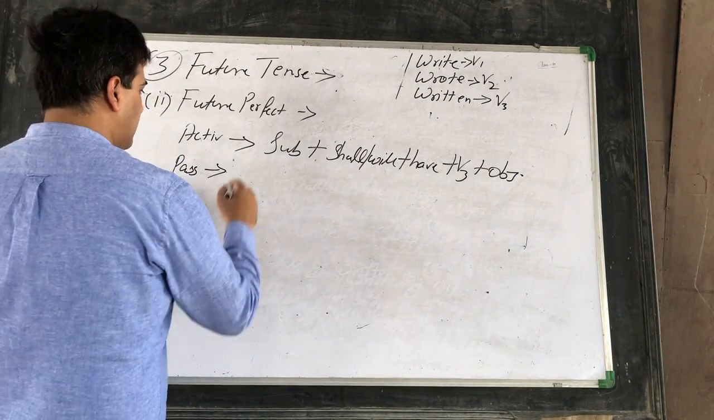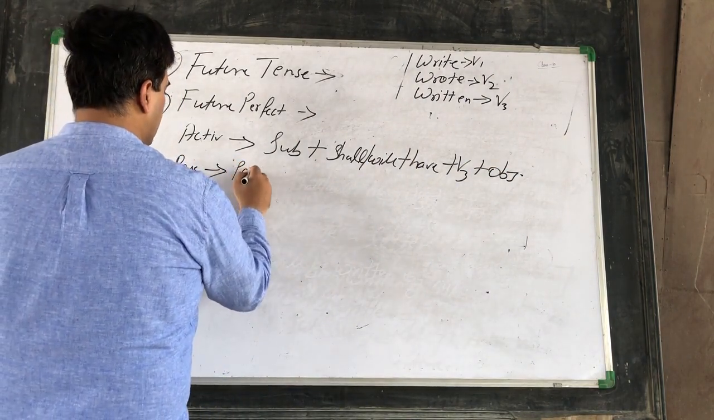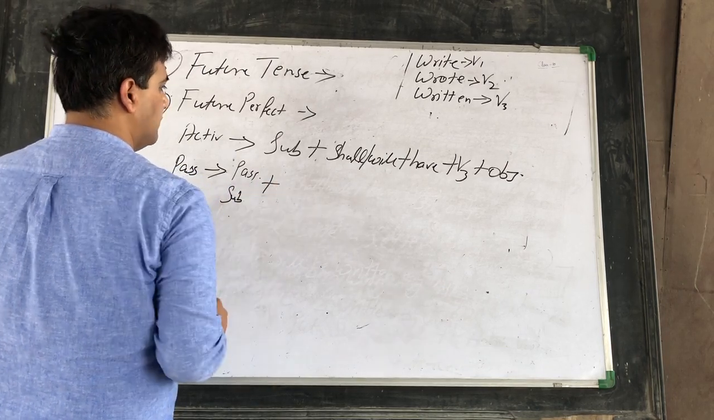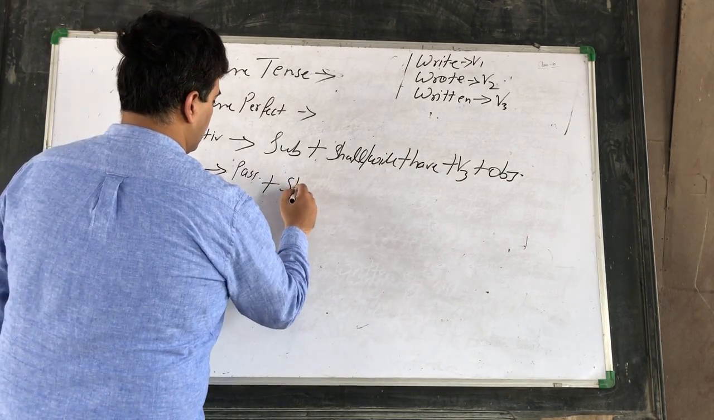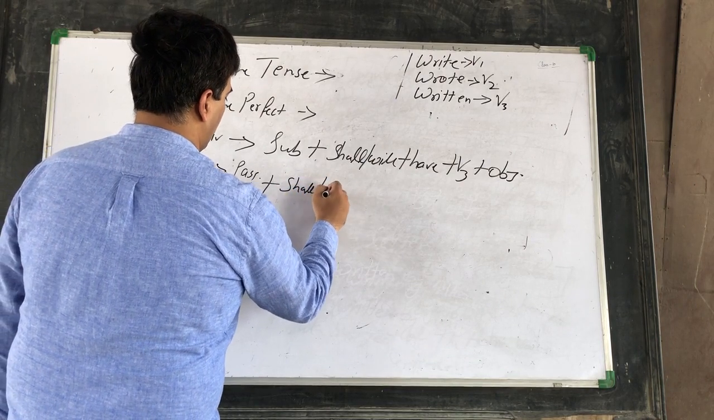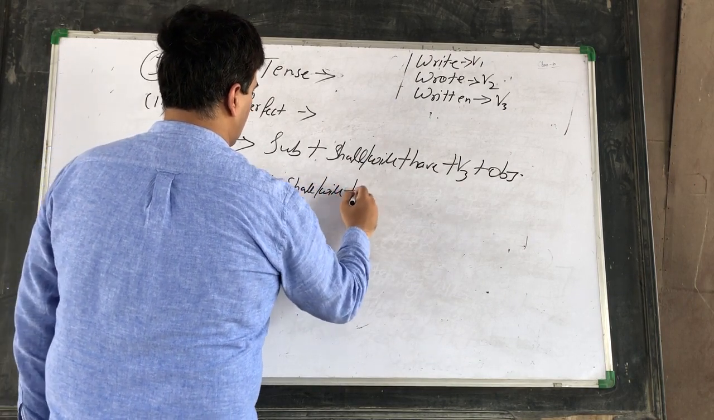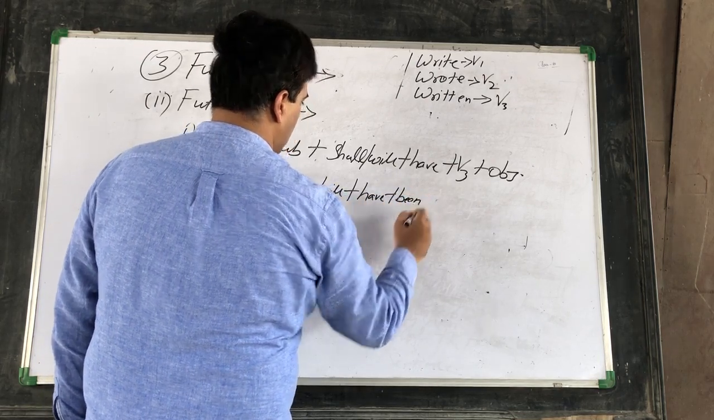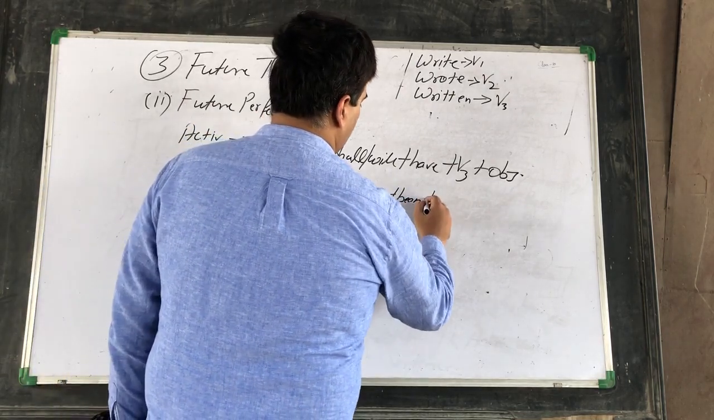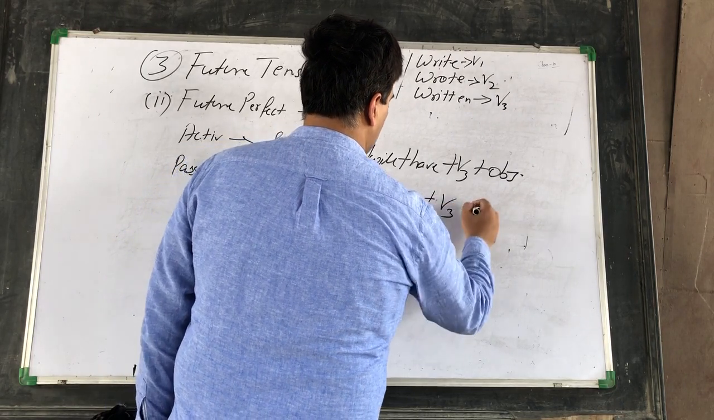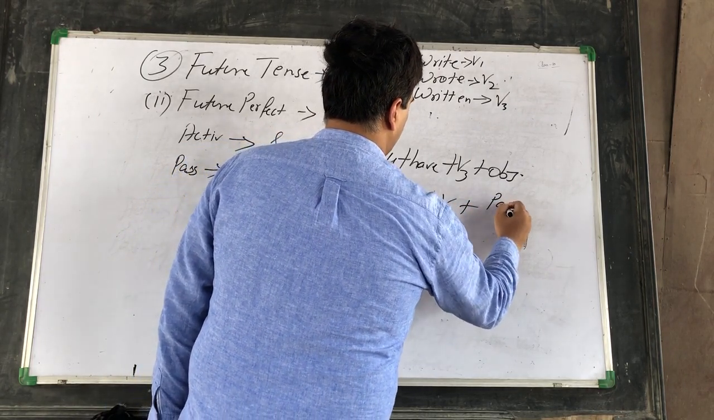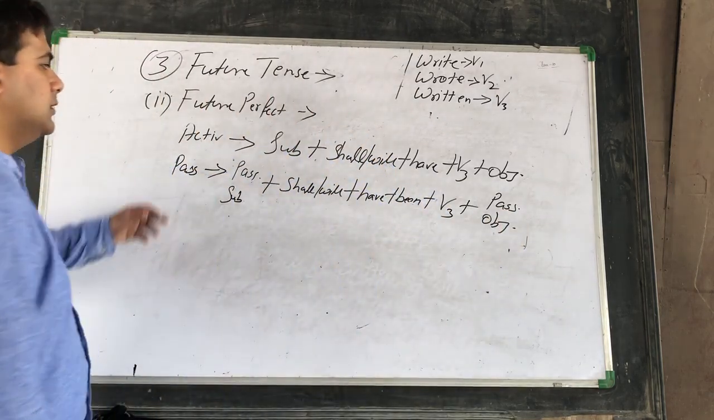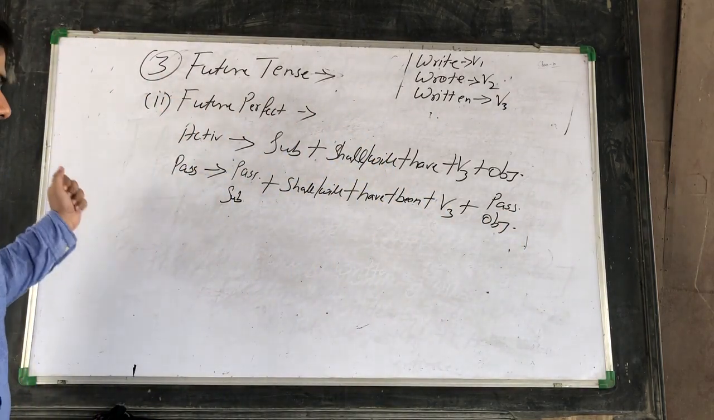So it will become passive subject plus shall or will, then have, then the new helping verb been, then the verb third form will remain the same, and passive object. Fine. So this is the structure that will be followed here.